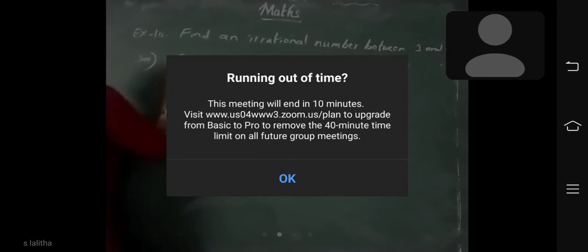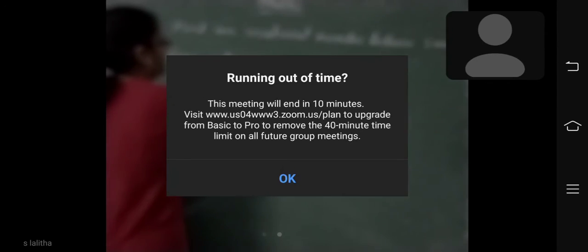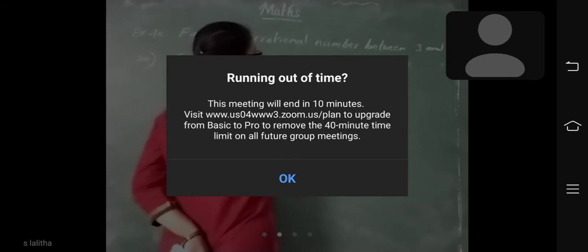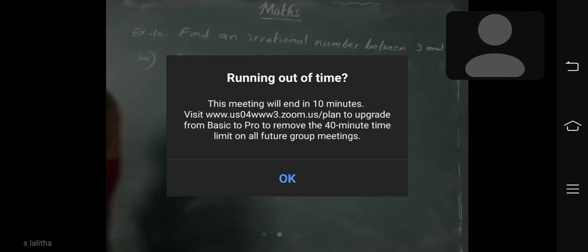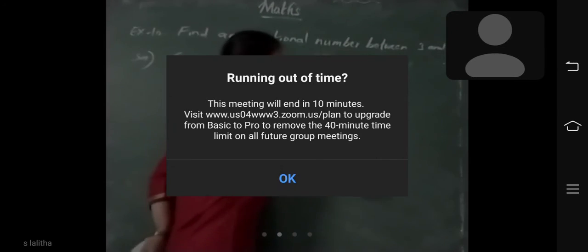So what are the given numbers here? Given rational numbers are 3 and 4. Now you have to find an irrational number between these two numbers.